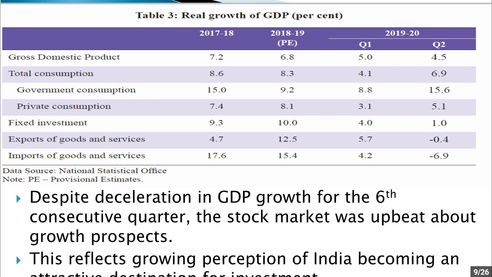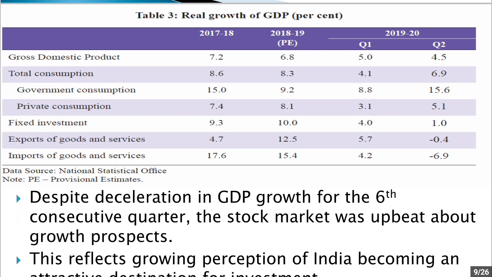Now, fixed investment has been low. You can see in 2017-18 and 18-19, the fixed investment was 9.3% and 10%, whereas in 2019-20 investment has been a drag: in quarter 1 it was only 4% and in quarter 2 it was merely 1%.